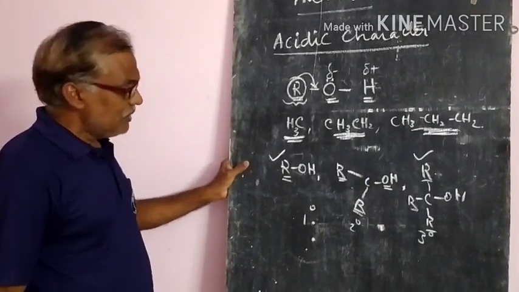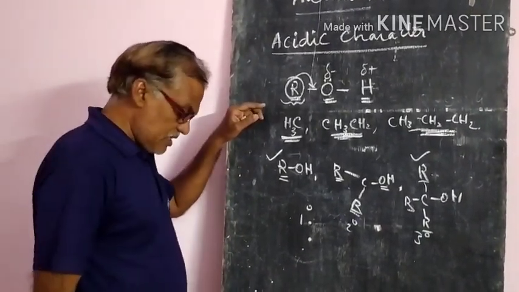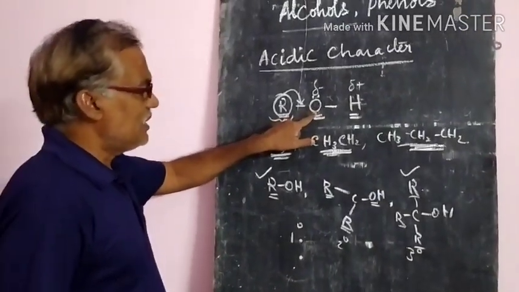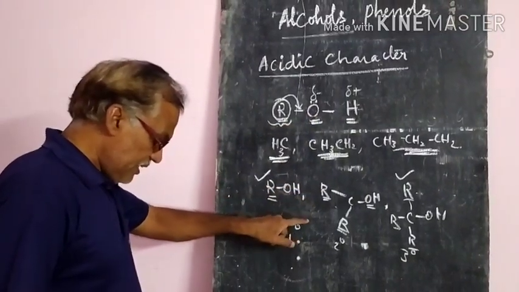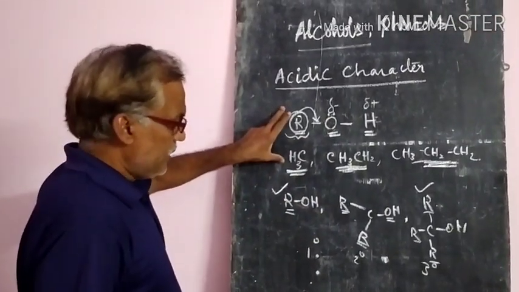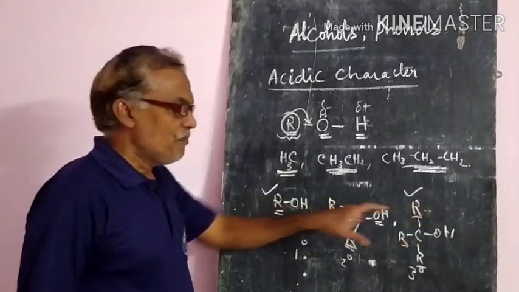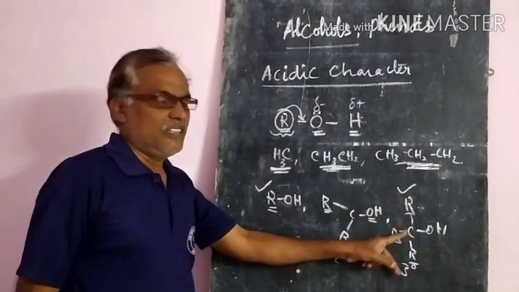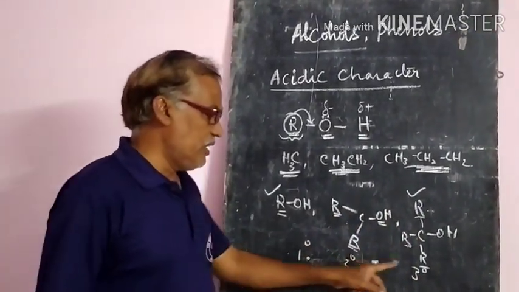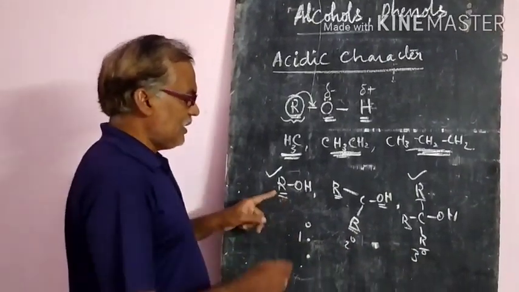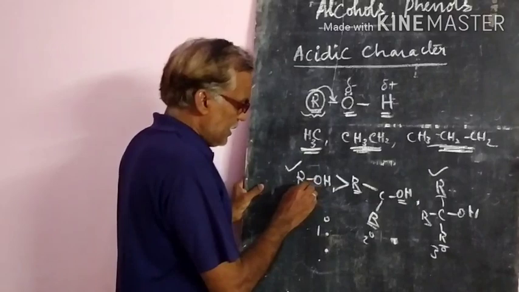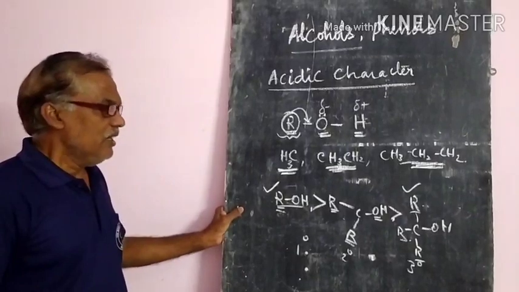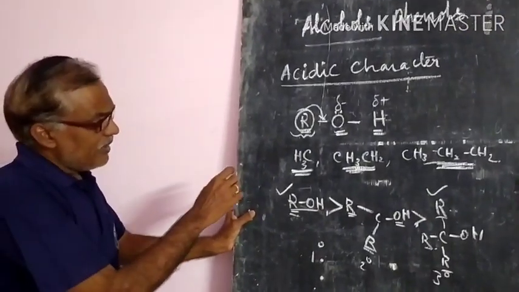If the electron density on the oxygen decreases, the polarity of oxygen also decreases. Ultimately the acidic character decreases. This is more important. They will ask you to arrange alcohols or phenols in increasing order of their acidic character. So you have to check first 1 degree, 2 degree, 3 degree. 1 degree has the highest acidic character, more than the others, and 3 degree has the least. This is also very, very important.